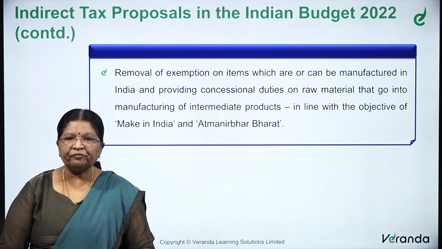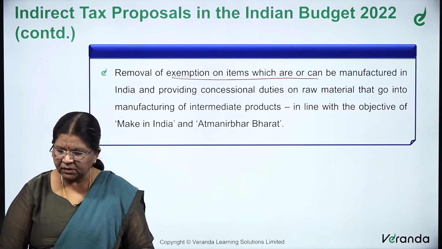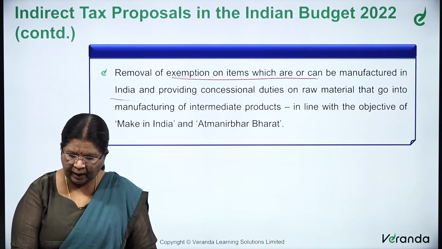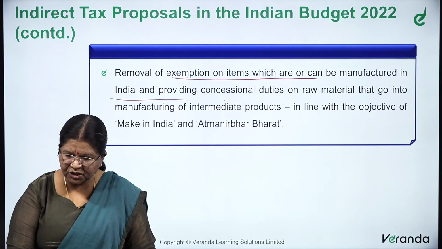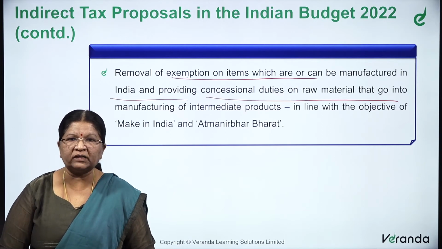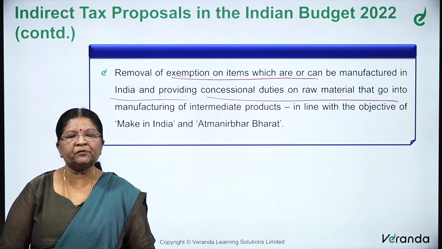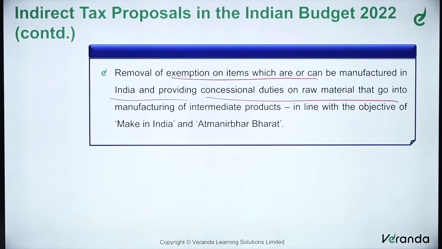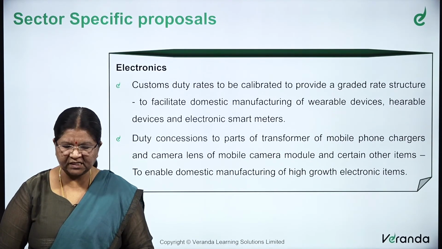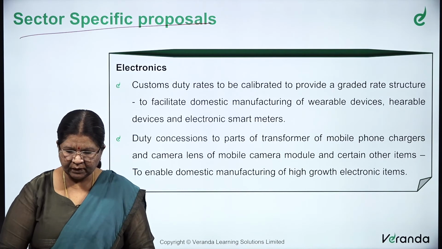The removal of exemption on items which are or can be manufactured in India and providing concessional duties on raw materials that go into manufacturing of the intermediate products, in line with the objective of Make in India and Atmanirbhar Bharat. Moving on to the sector-specific proposals.